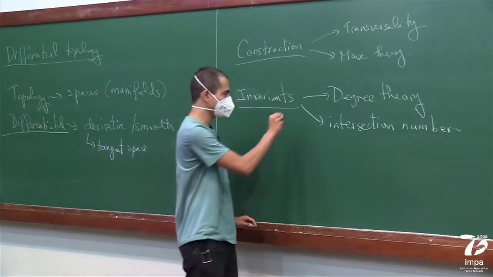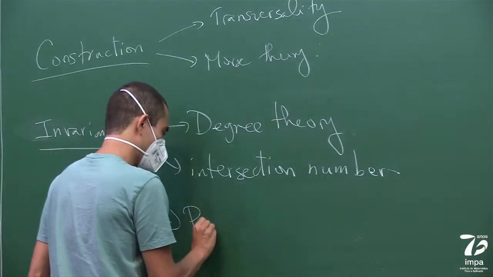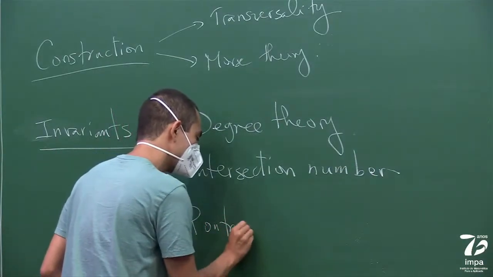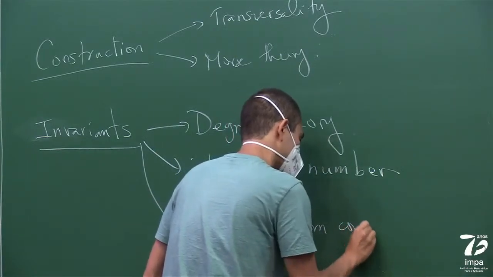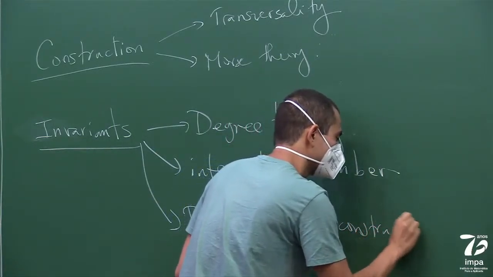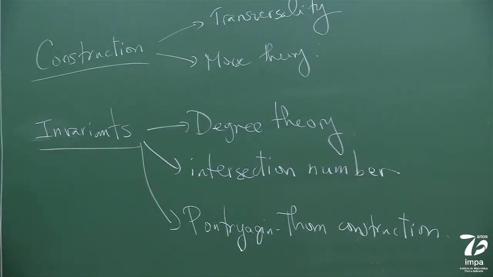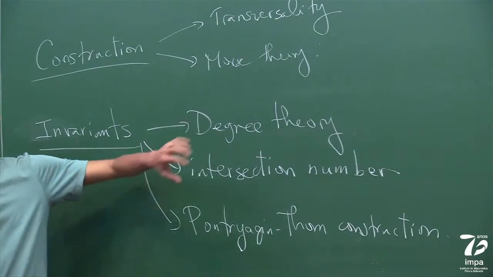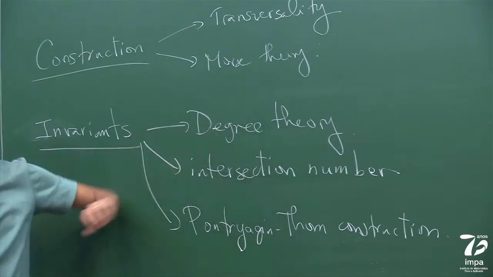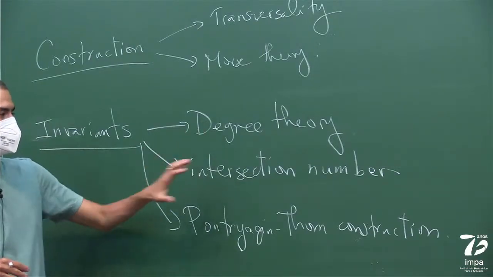So there are additional topics here that I want to cover too, one of which, which I find really beautiful, is the Pontryagin-Thom construction, which is basically a generalization of the Thom theorem that comes up in the more classical theory of degrees and intersections.